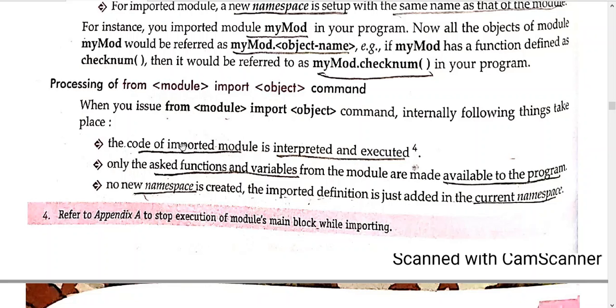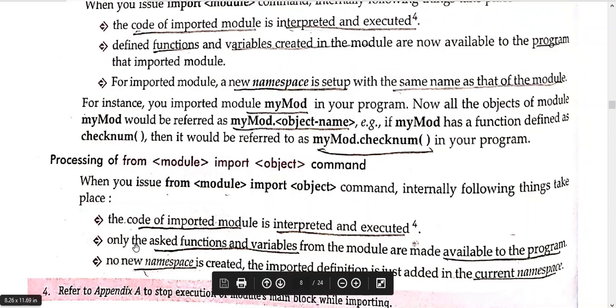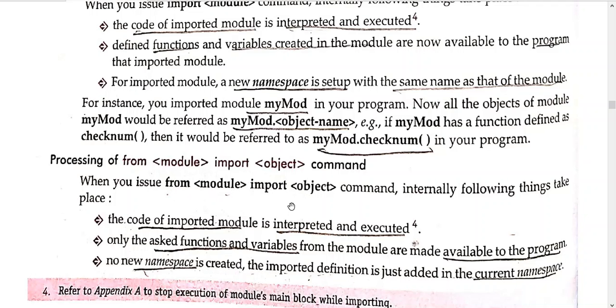This step is the same as the previous one. But now only the asked function and variable from the module is made available to the program. Here only the called function will be included, like from math import pi, so only pi will get included.